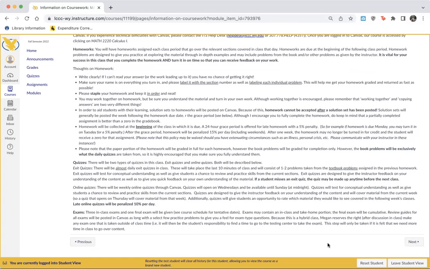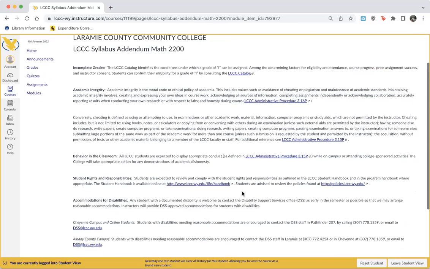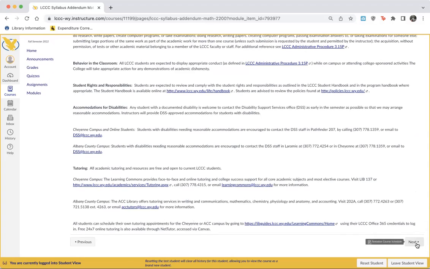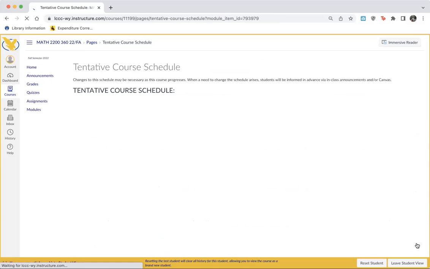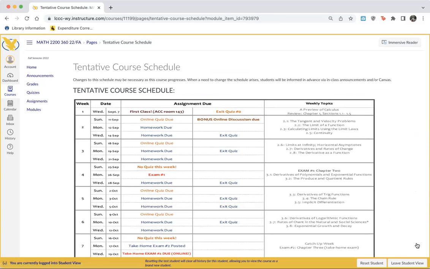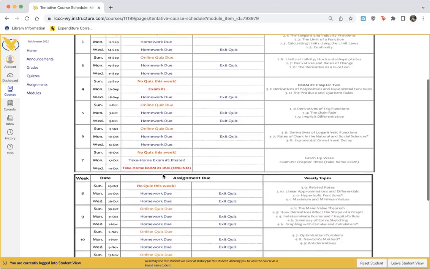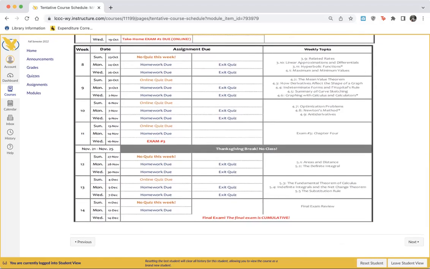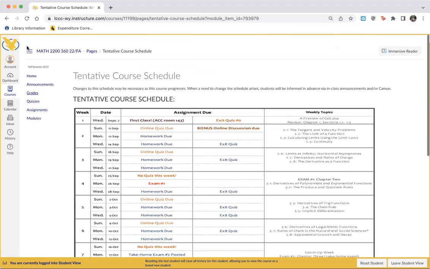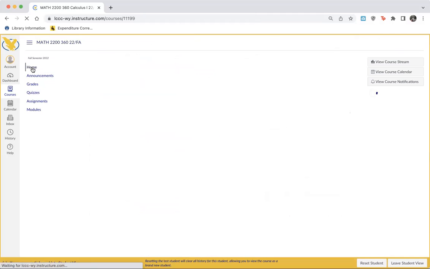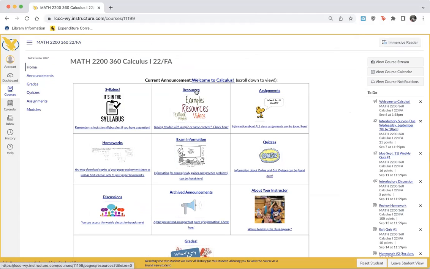Do be aware that the final will be cumulative, so look forward to that. This is general information from LCCC about academic integrity, classroom behavior, things like this. Here's our tentative schedule, so you can take a look at what we're going to be looking at there on the right. Different due dates, tentative exam dates, all of that good stuff. That's all in our syllabus page.